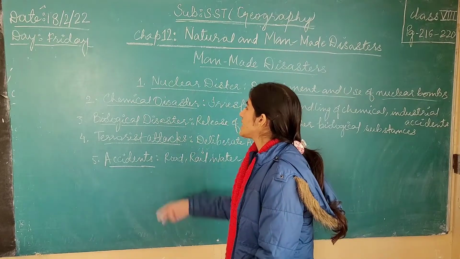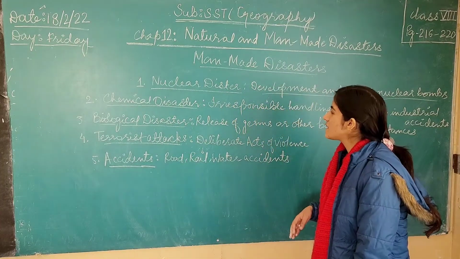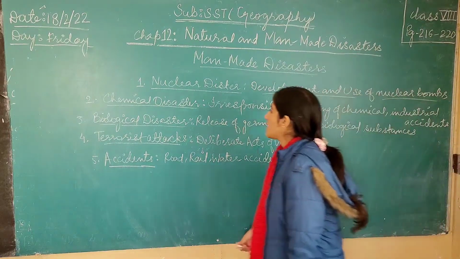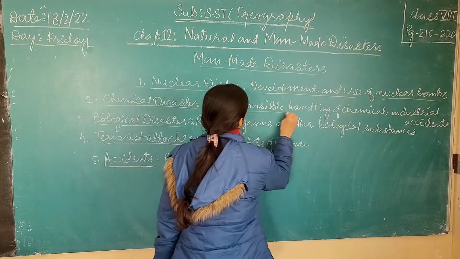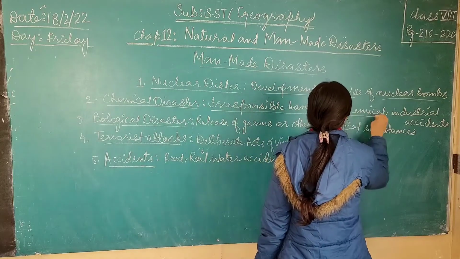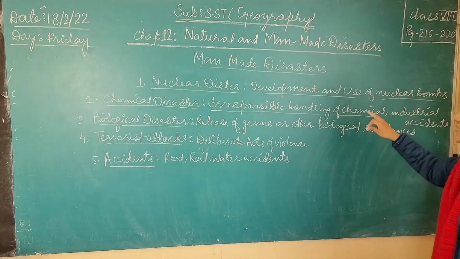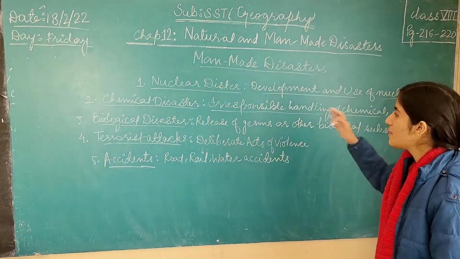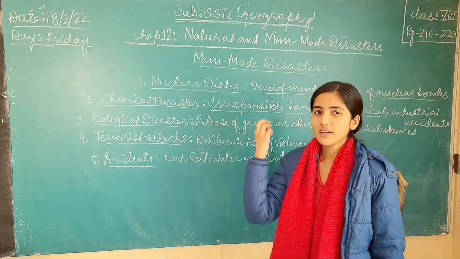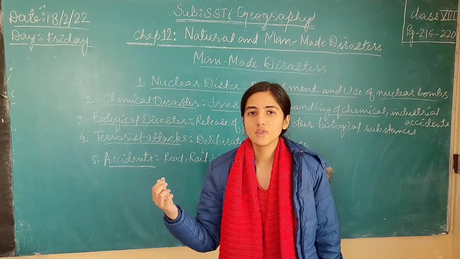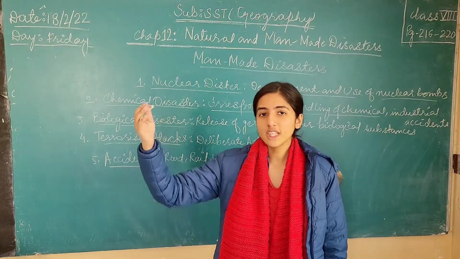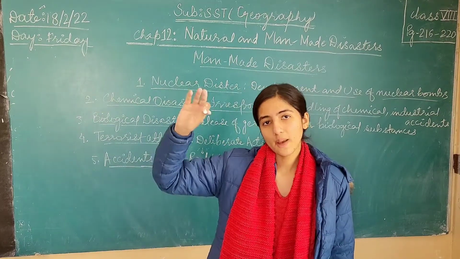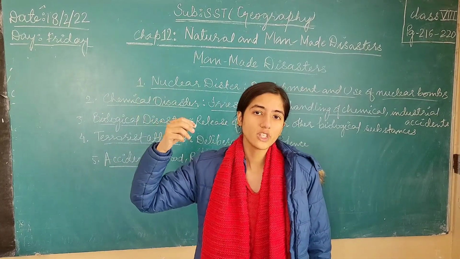Then the next one is the chemical disaster. Do you know what a chemical disaster is? It is the irresponsible handling of chemicals and leakage of toxic substances into river bodies and into the lands. Chemicals leaked from industries into water bodies, or dumped into the land, can seep down into the groundwater, and the water can then come into the taps, so people consume toxic water which has chemicals in it.